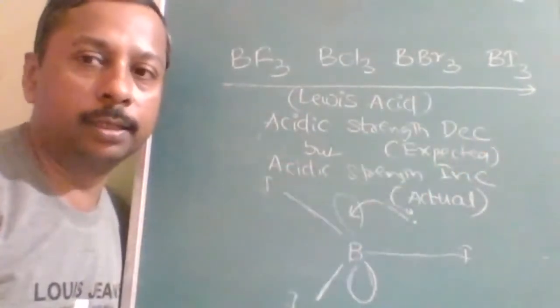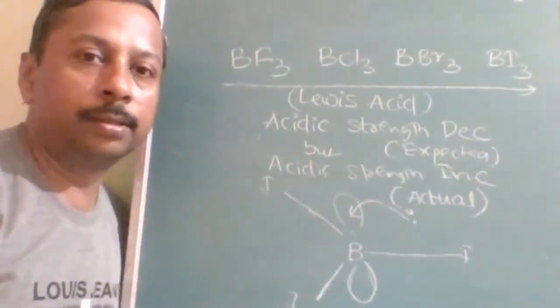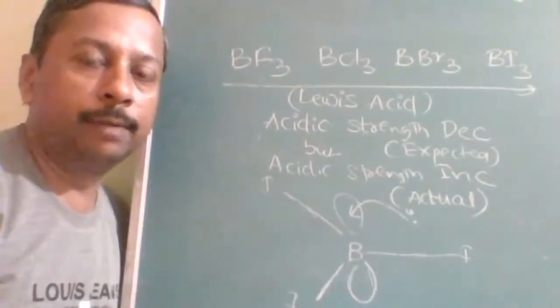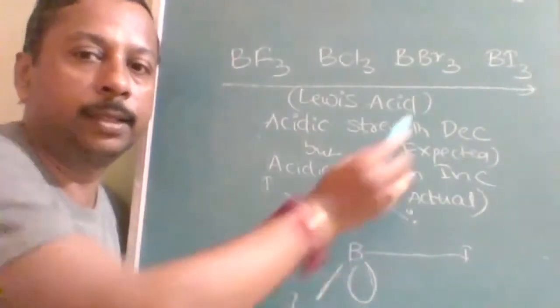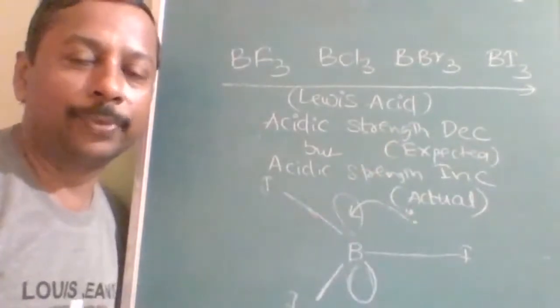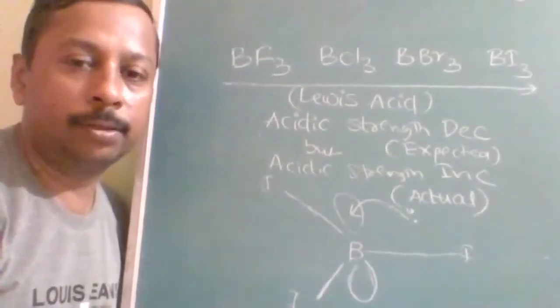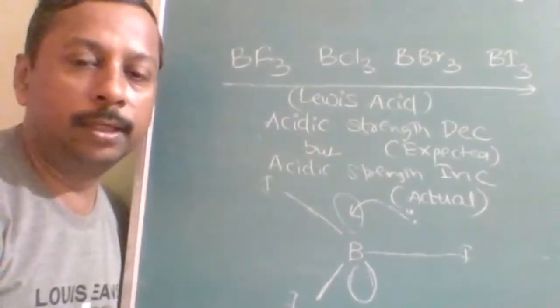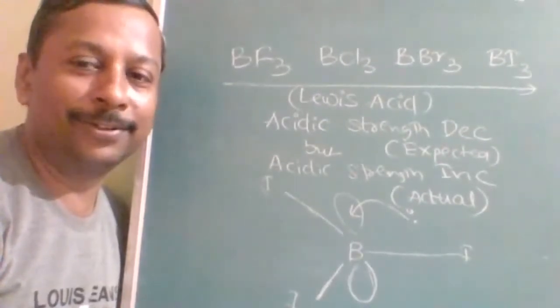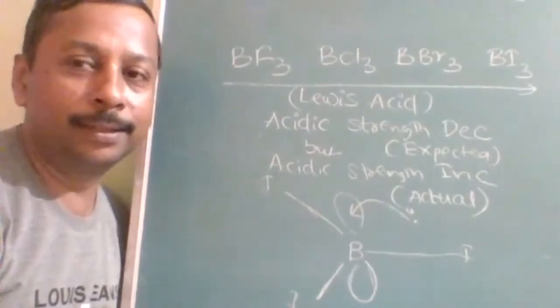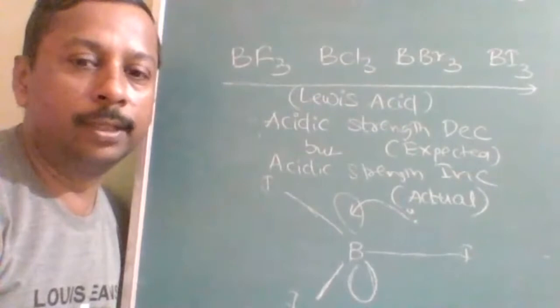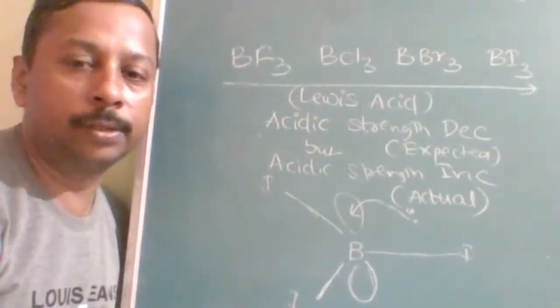Highest strong acid is BI3, lowest is BF3. So that is expected versus unexpected, which is actual. Do you think this has an exception? No. Once you know the reason, it should not be an exception. Your expectations are wrong, but the exception is not. So note down this with the reason. We will do some more questions like this.